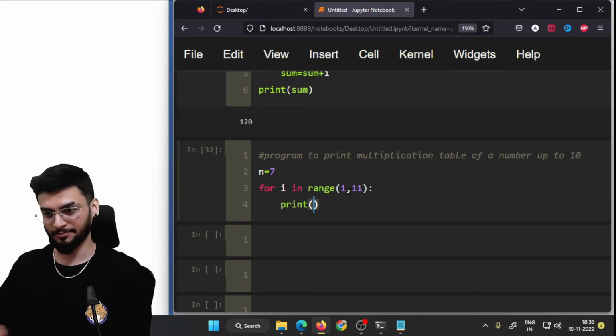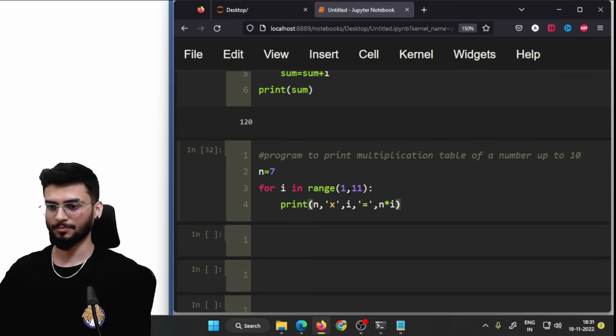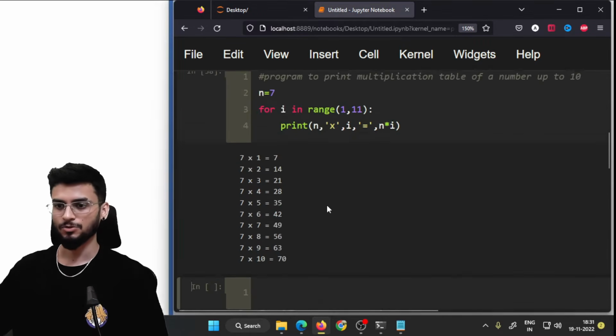First 7, which means we are printing n into I. So let's try to execute this. So this is the answer,